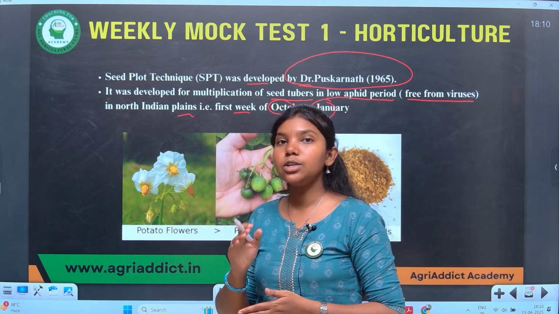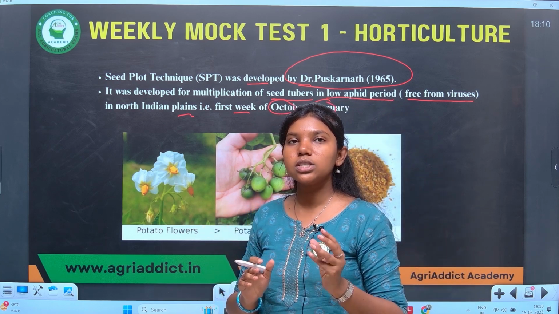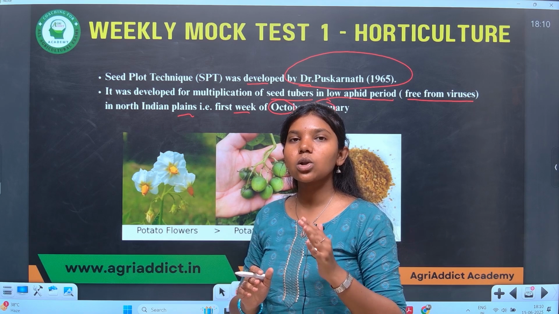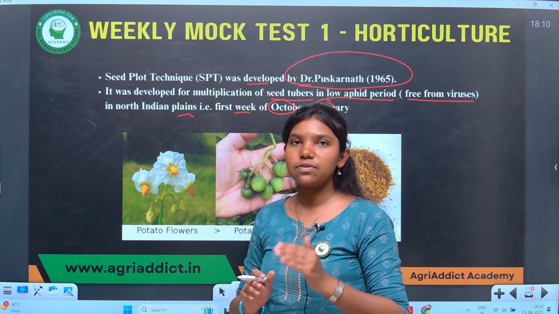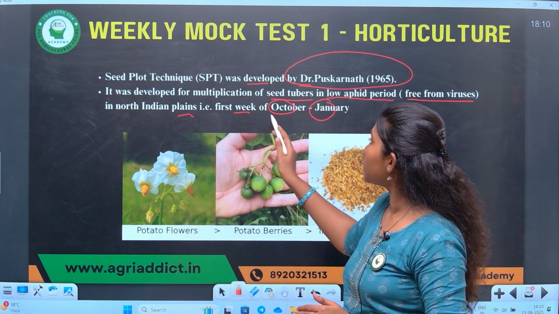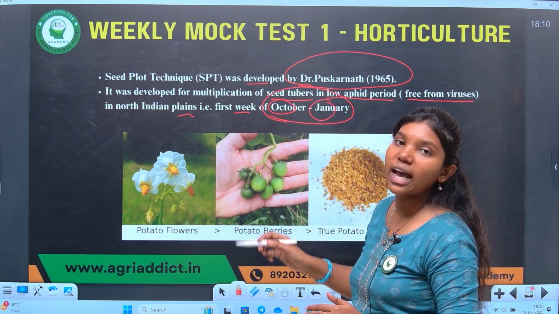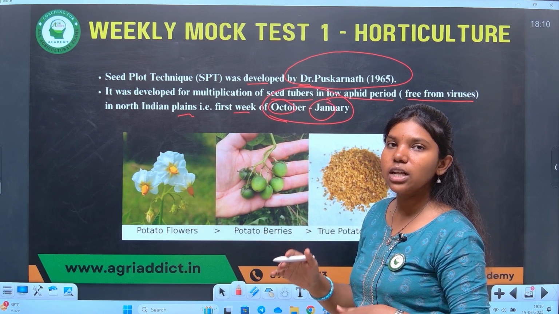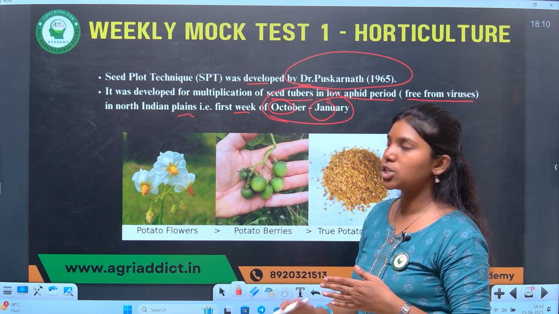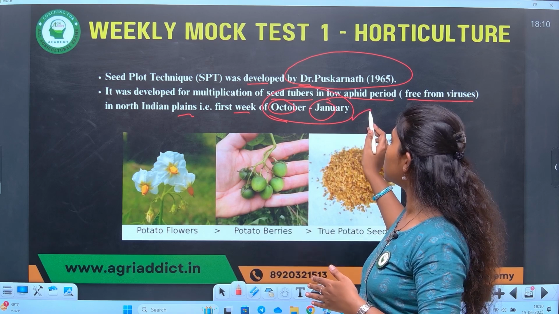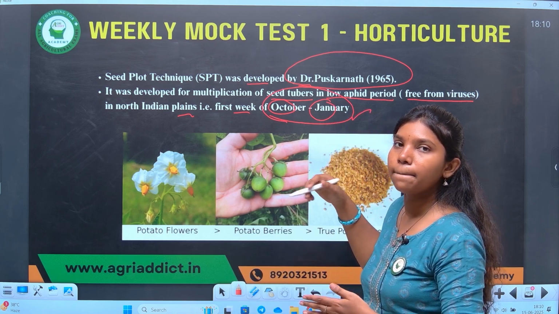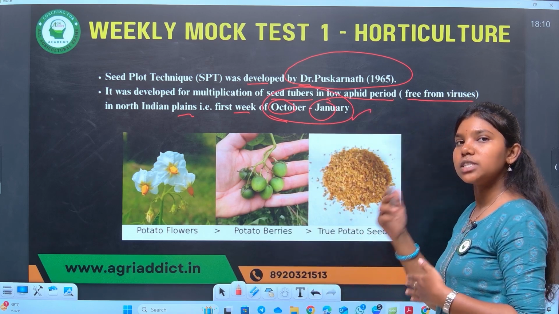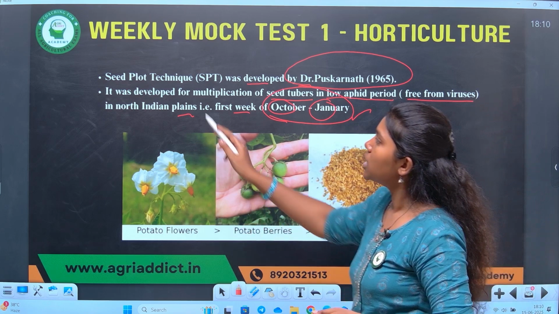This is a technique to produce seed tubers that are free from the viral infection, because this period of the year seems to have low aphid activity. Lower the aphid activity, lower will be the viral infection. So this period of the year is chosen to be the best period for development of seed tubers. Hence the name seed plot technique.